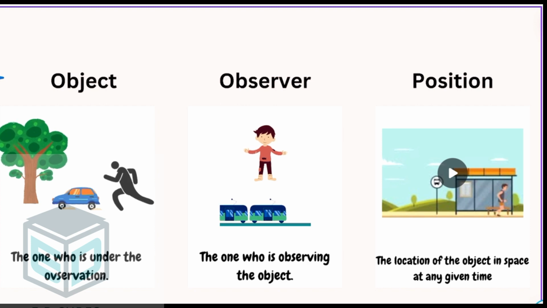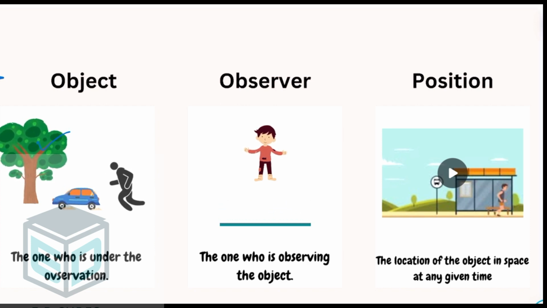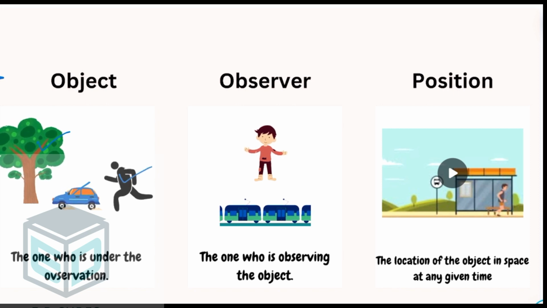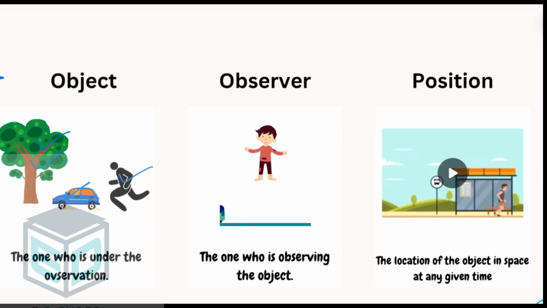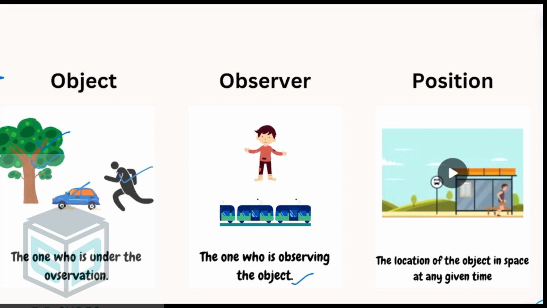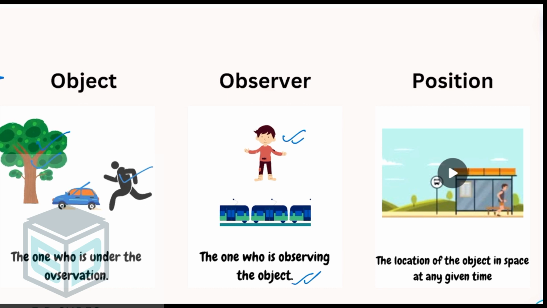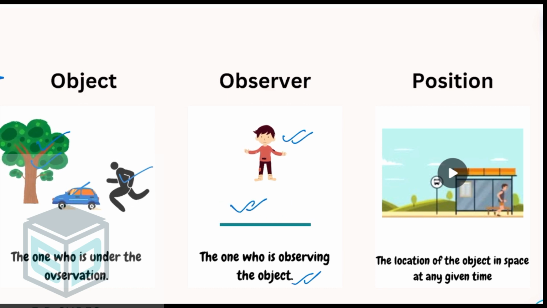So, object, the one who is under the observation, whether this is a tree, whether it's a moving car, whether it's a running boy or a running man, or a stationary tree, anything can be an object, because an object is defined as the one which is under the observation. Who is observing? The one who is observing the object is called the observer. The observer can be a standing person or a moving train.